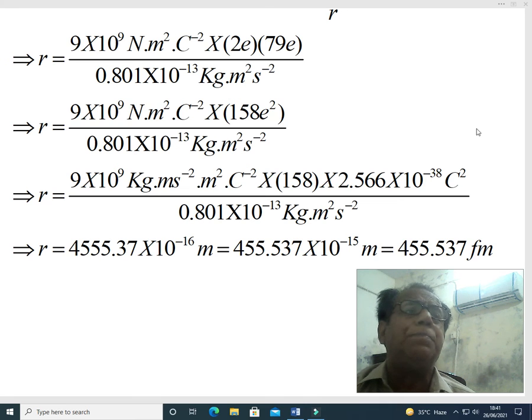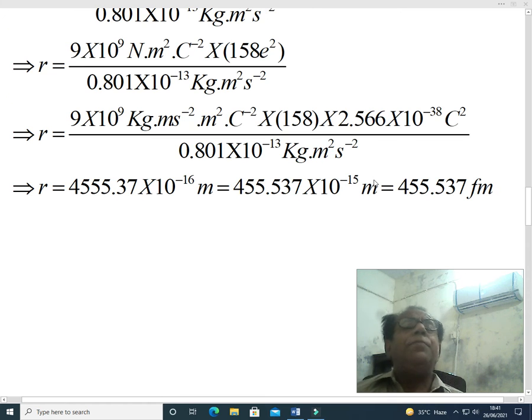In the next step, dear students, we have put the value of E, rather we have taken the square of that value, because E has value 10 to the power minus 19. When its square is taken, it becomes 10 to the power minus 38. This is just simplification. When we calculate this, we get R equal to 4555.37 into 10 raised to the power minus 16 meter.